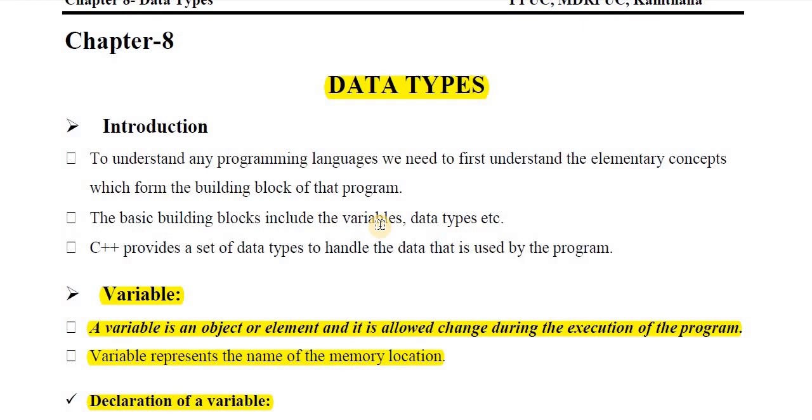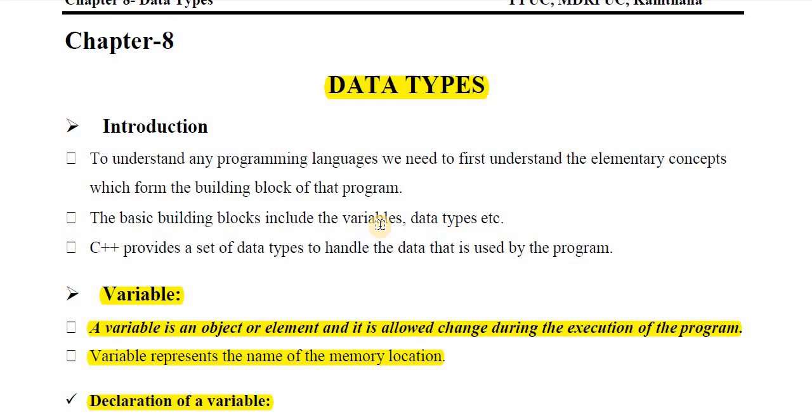The variable topic comes for 1 or 2 marks in the examination, but the data types topic will come for 5 marks. The question will come like, what is a data type, explain with example, or explain the categories of data types, or explain the fundamental data types, or explain the basic data types with example.